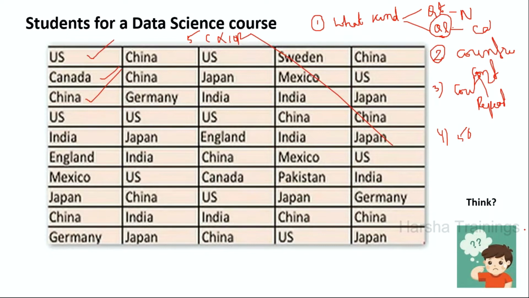Now, as a data analyst or data scientist, you should convert this data into analytics. What is the meaning of analytics? Analytics takes the data and transforms it.